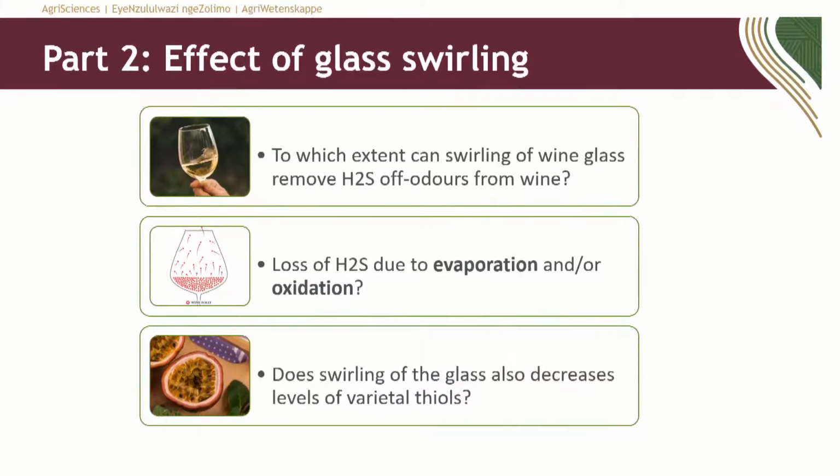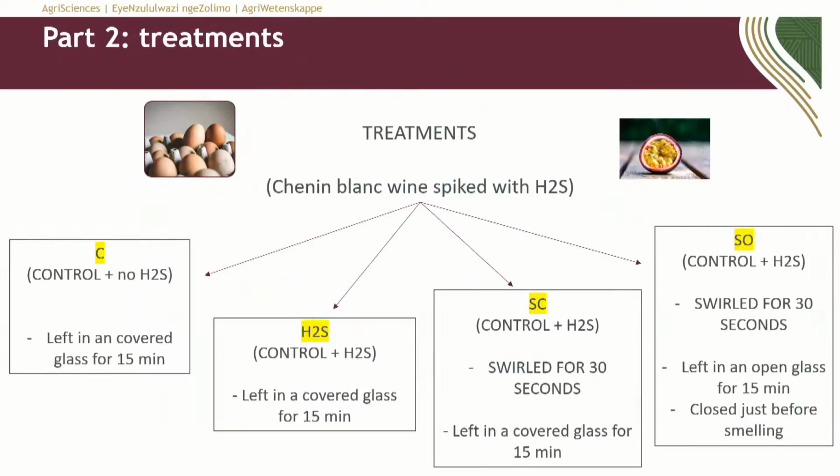So we asked ourselves the questions: are these compounds, these sulfur compounds, oxidized, or do they simply just evaporate? What happens to them during the swirling of the glass? And we also wanted to look at a reductive compound like H2S, but also one of the positive compounds like the varietal thiols. So basically here, we did this work in a model wine as well as in a real Chenin Blanc. I'm just going to show you the Chenin Blanc data now, but we got basically the same trends in the model wine as well as in the Chenin Blanc.